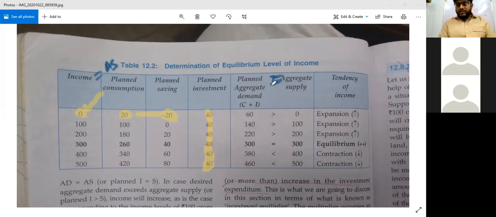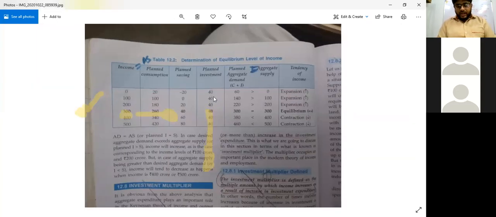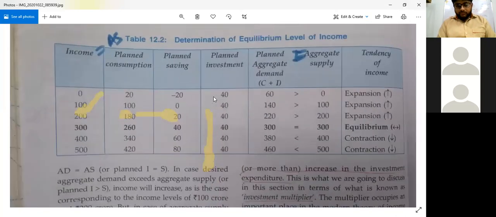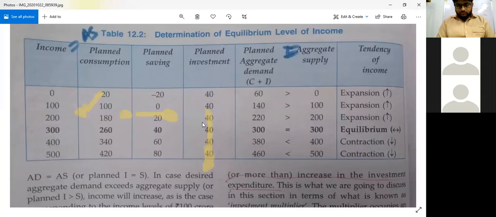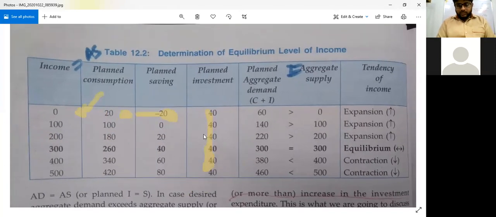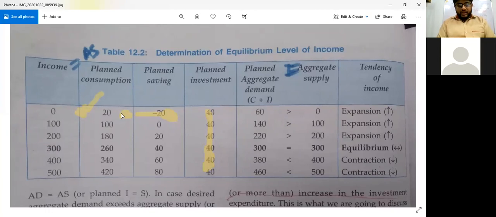Now we will calculate the aggregate demand and aggregate supply. See, aggregate demand is C plus I, consumption plus investment expenditure. That means this second column and the fourth column we have to add.